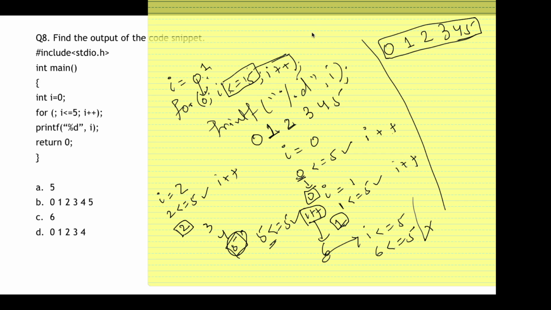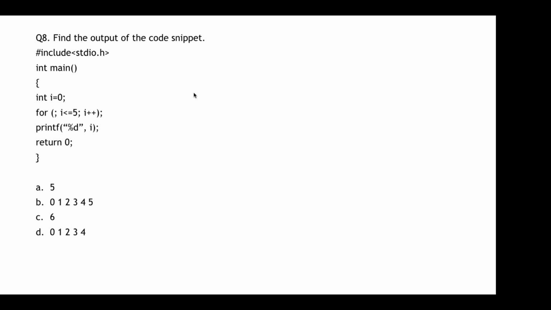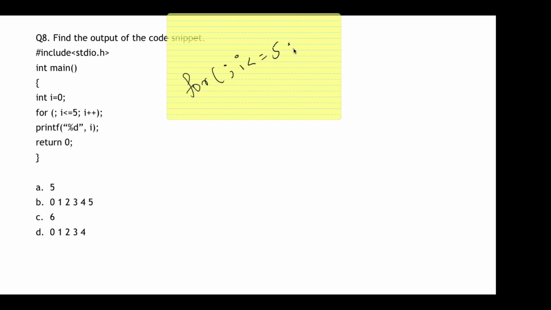Why? Because after this for statement, you can see there is a semicolon. After this for statement, there is a semicolon over here.